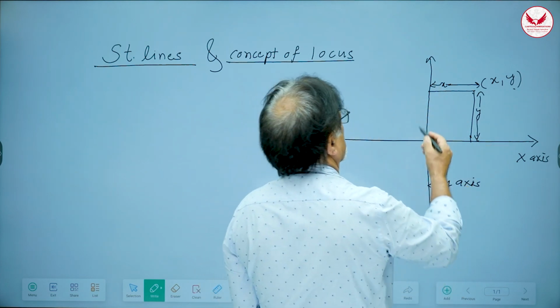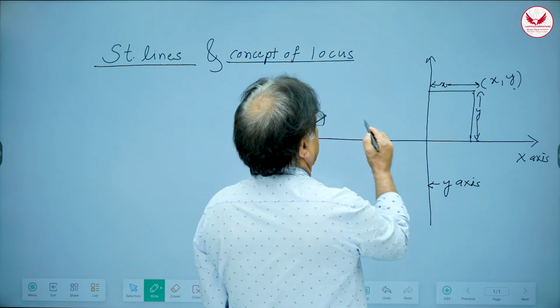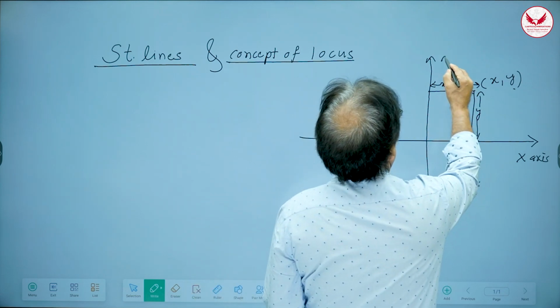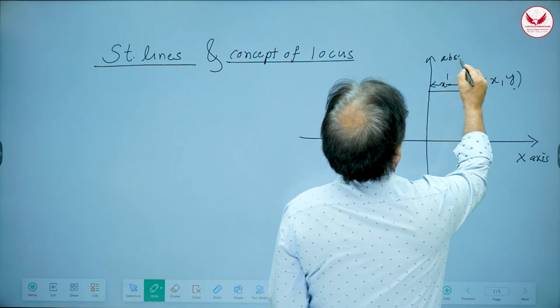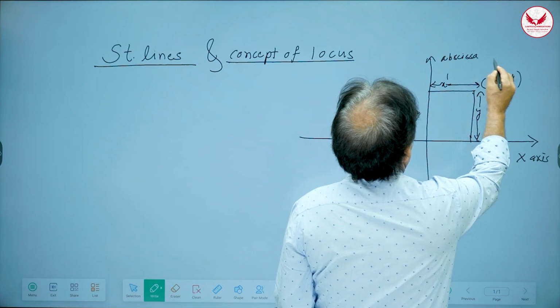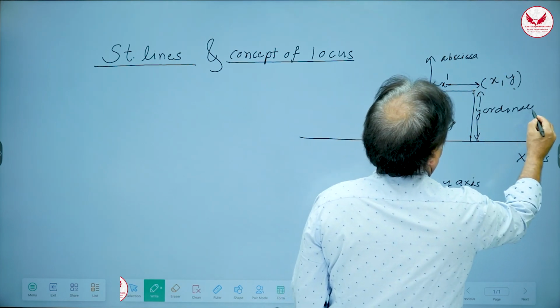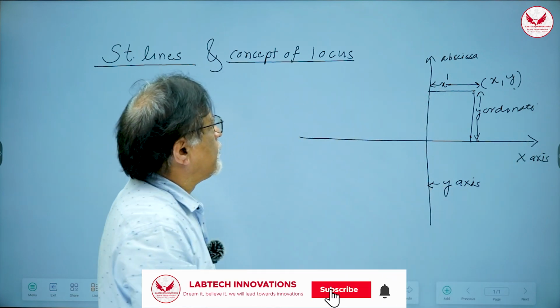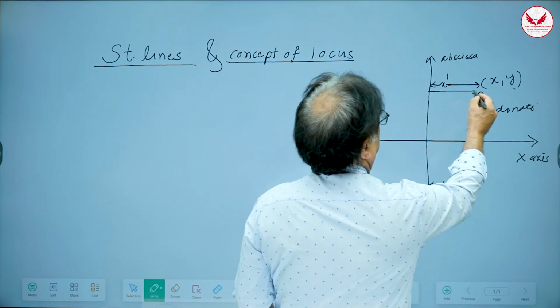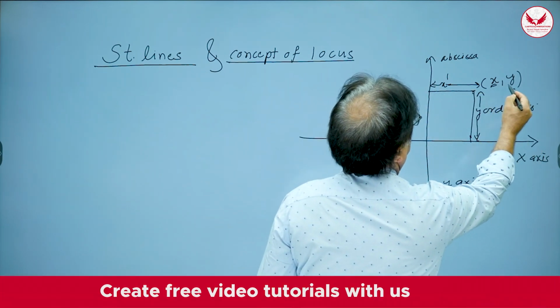Sometimes this x is called abscissa, correct? And this is called ordinate, okay? So these are the two names. So the point was associated with a pair of numbers, right?